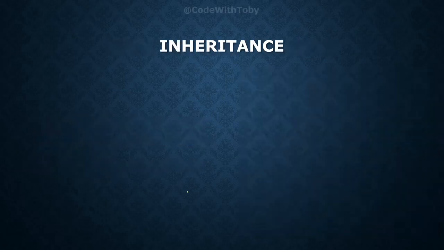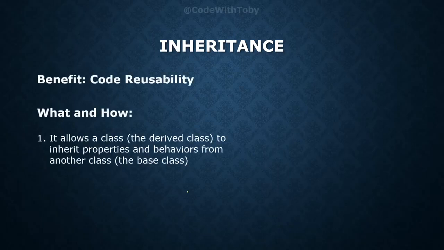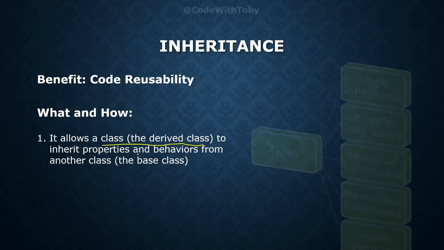Now let's move towards the next OOP principle, which is inheritance. What is the benefit of using inheritance? The benefit is code reusability. And what is inheritance? It allows a derived class to inherit properties and behavior from another class, and that class is the base class.